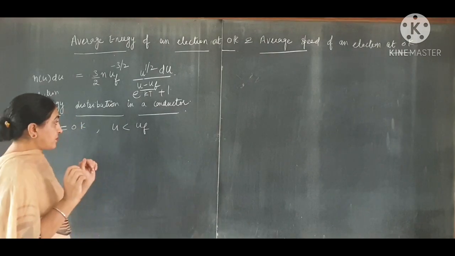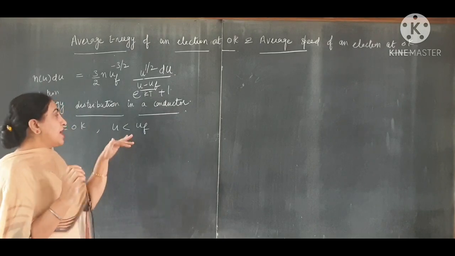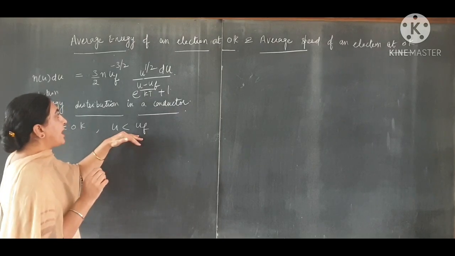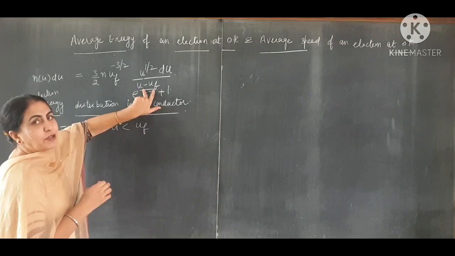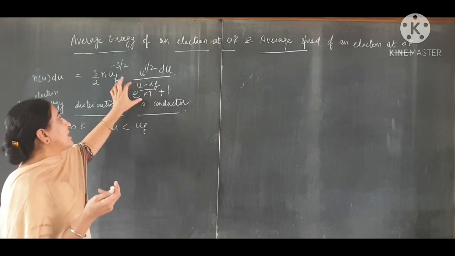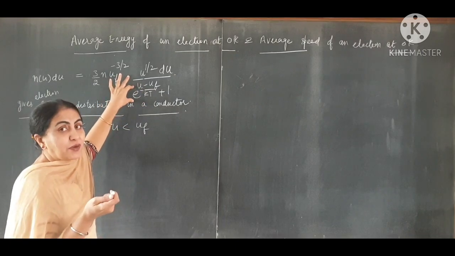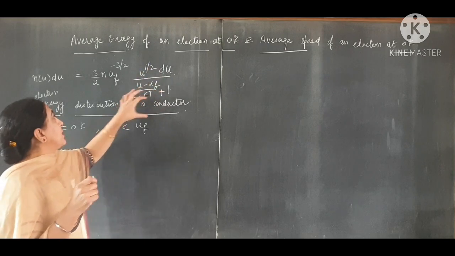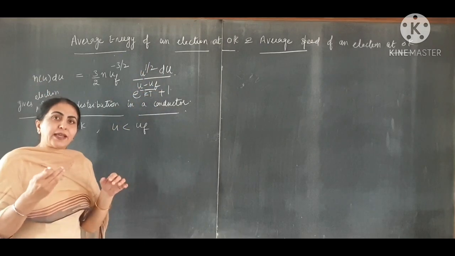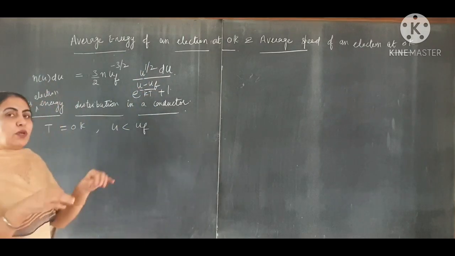These two are the possibilities. When u is greater than u_F and temperature is 0, the exponential becomes e raised to power infinity, the whole term becomes 0, and at that time N(u)du is equal to 0.